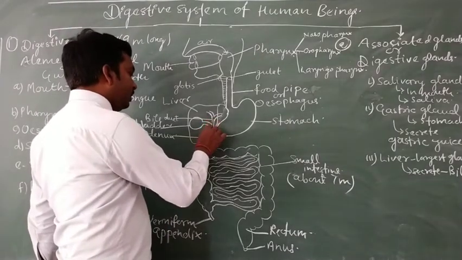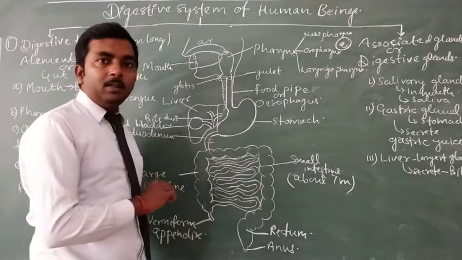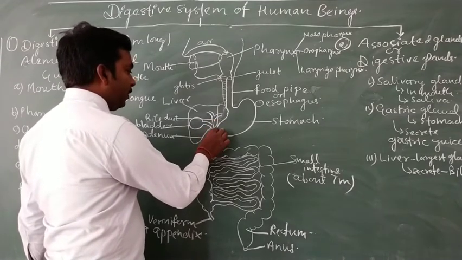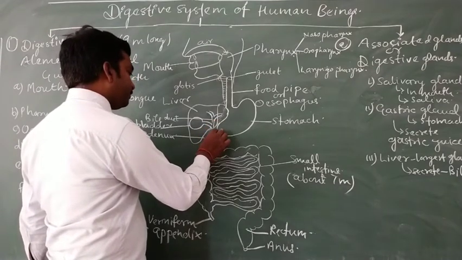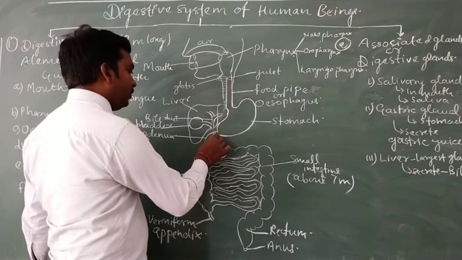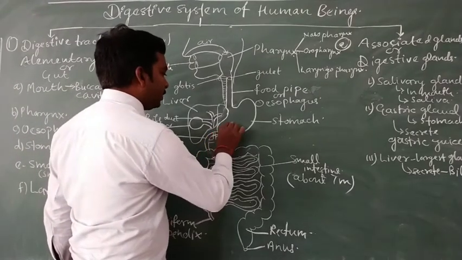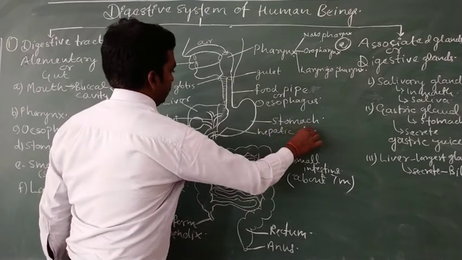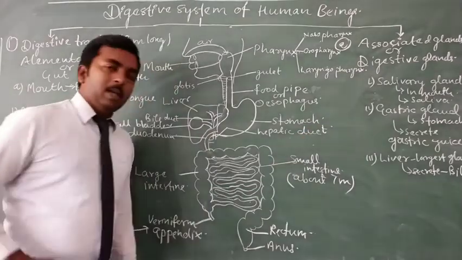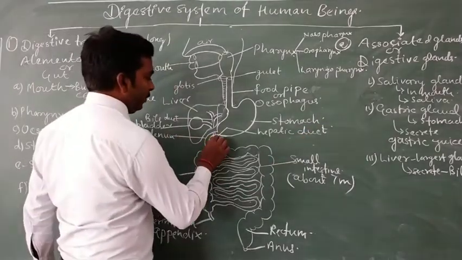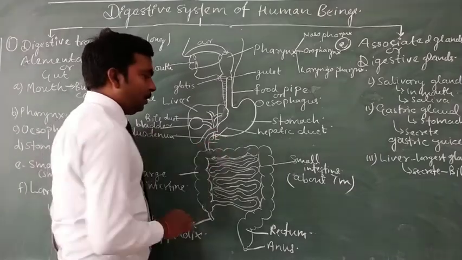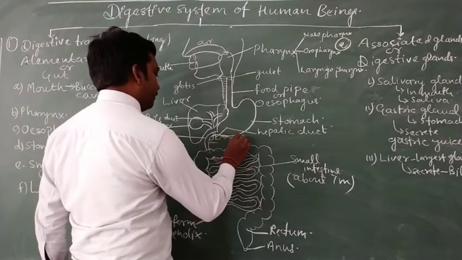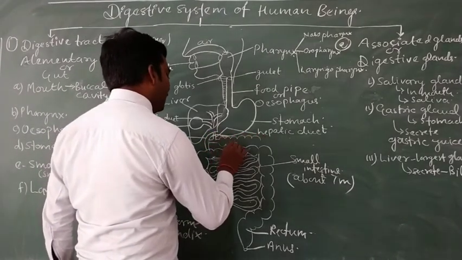The duct of the gallbladder and the liver unite together to form a common duct known as the hepatic duct. Then this duct unites with the duct of another gland, the pancreas.